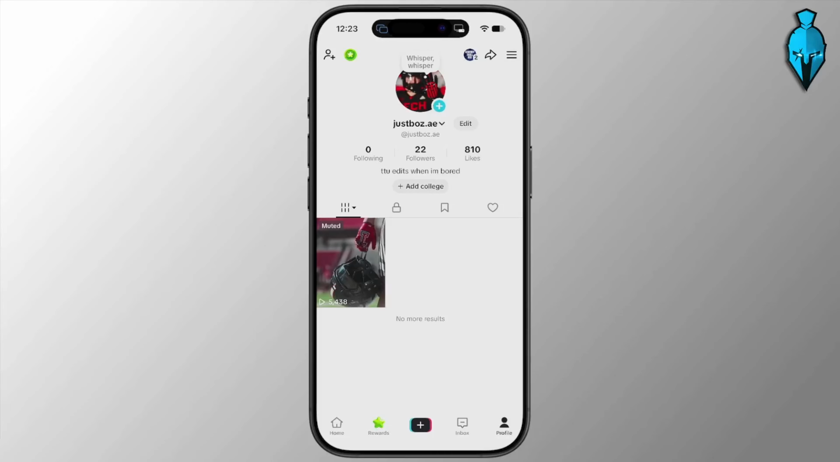In this guide, I'm going to show you how to fix TikTok Pro Events new user referral not counting.